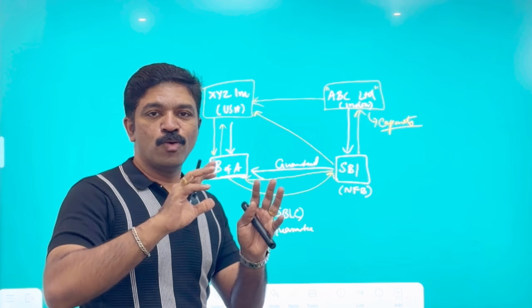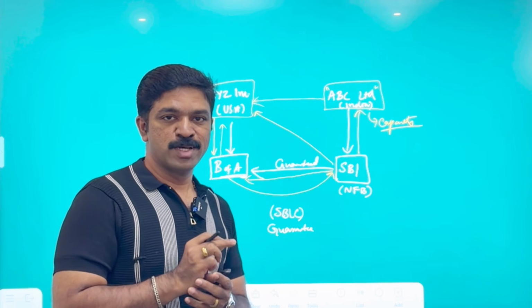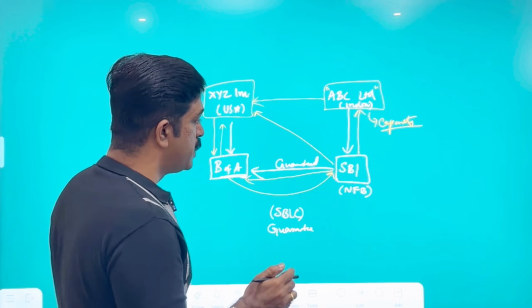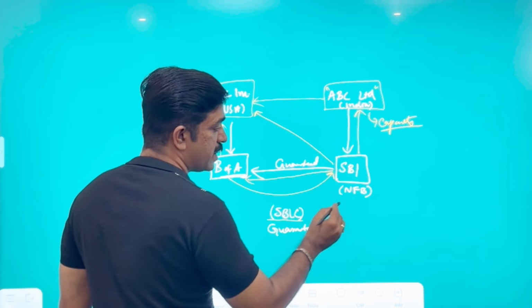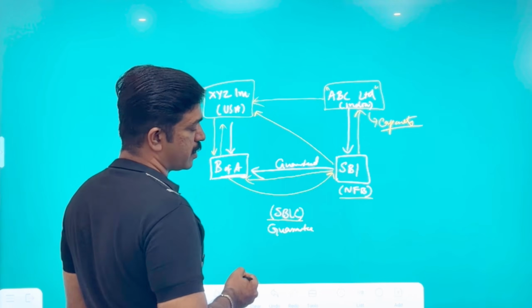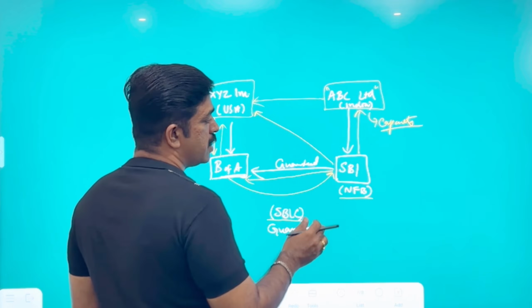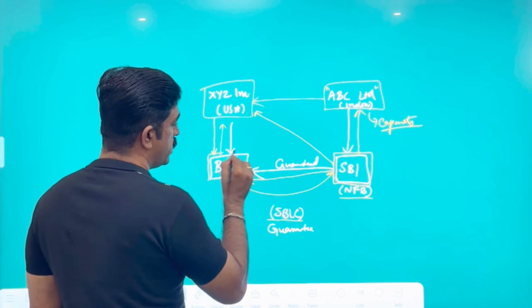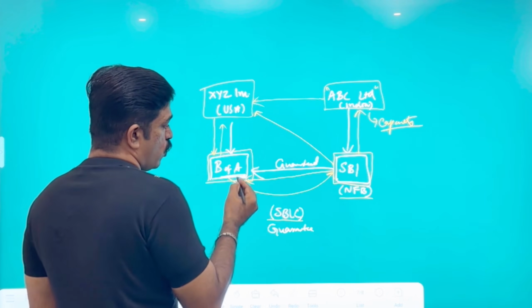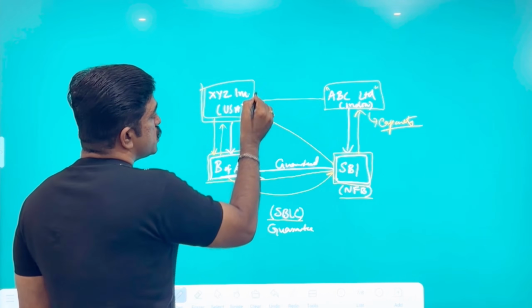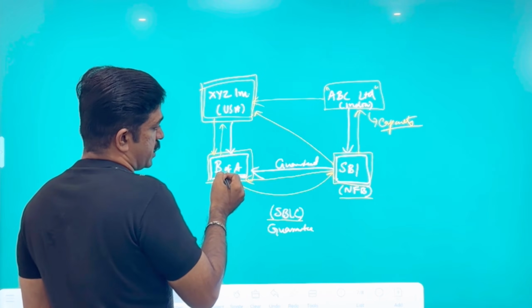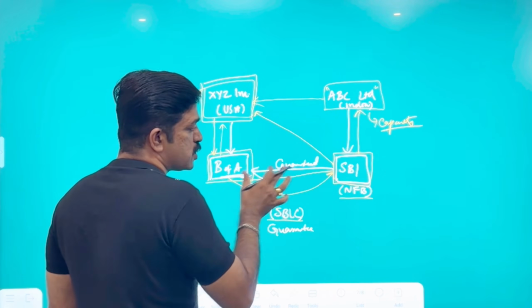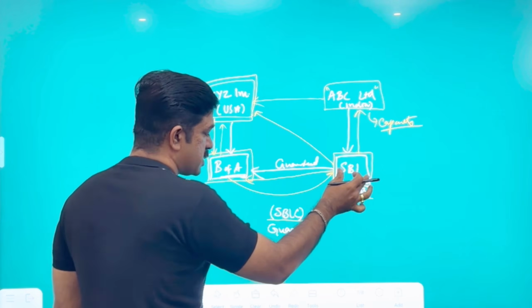So this is how SBLC operates. Let me summarize. SBLC, standby letter of credit, is basically a non-fund based credit facility given by one bank to another bank, so that another business unit can secure credit facilities. And it is not suo motu.